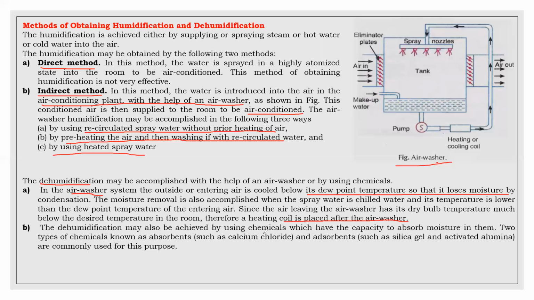Dehumidification may also be achieved by using chemicals which have the capacity to absorb moisture. There are two types of chemicals used. First one is absorbents such as calcium chloride, and second one is adsorbents such as silica gel and activated alumina. These are the commonly used chemicals for dehumidification.